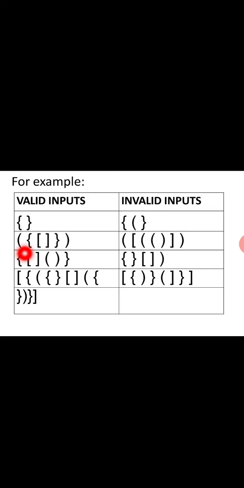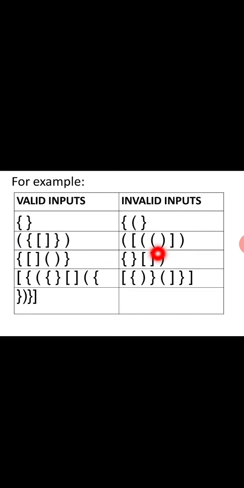In this expression, open curve bracket, open flower bracket, open square bracket, closed square bracket, both will be cancelled. Then this flower bracket open and close is there. Then one open curve bracket and closed curve bracket, so it is valid.